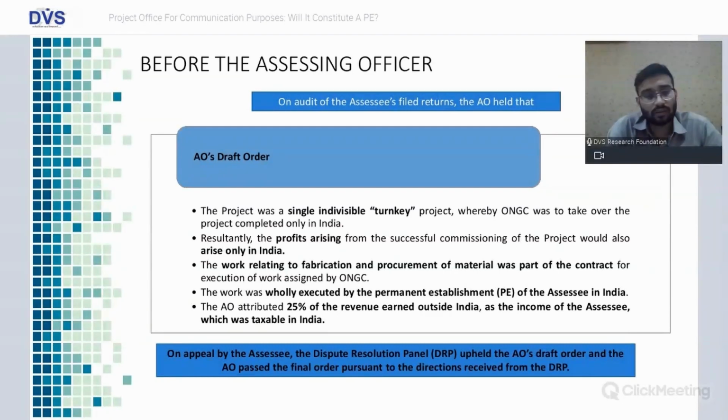The AO's draft order. The AO passed an order saying that the project was a single indivisible turnkey project, whereby ONGC was to take over the project completed only in India. Secondly, the profits arising from the successful commissioning of the project would also arise in India. The work relating to fabrication and procurement of material was part of the contract for execution of work assigned by ONGC. The work was wholly executed by the PE of the Assessee in India, and accordingly the assessing officer attributed 25% of the revenue earned outside India by Samsung as attributable to operations in India.